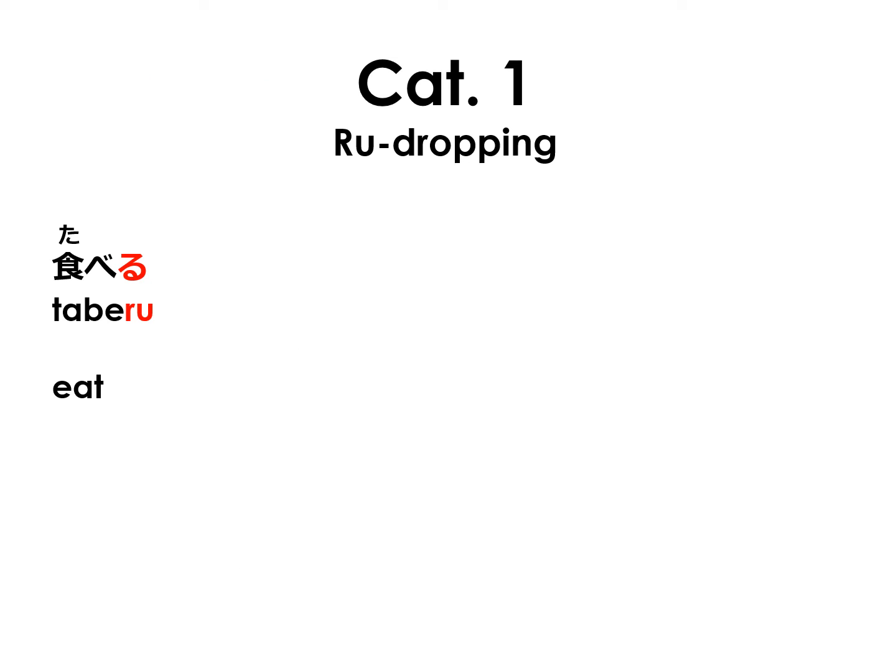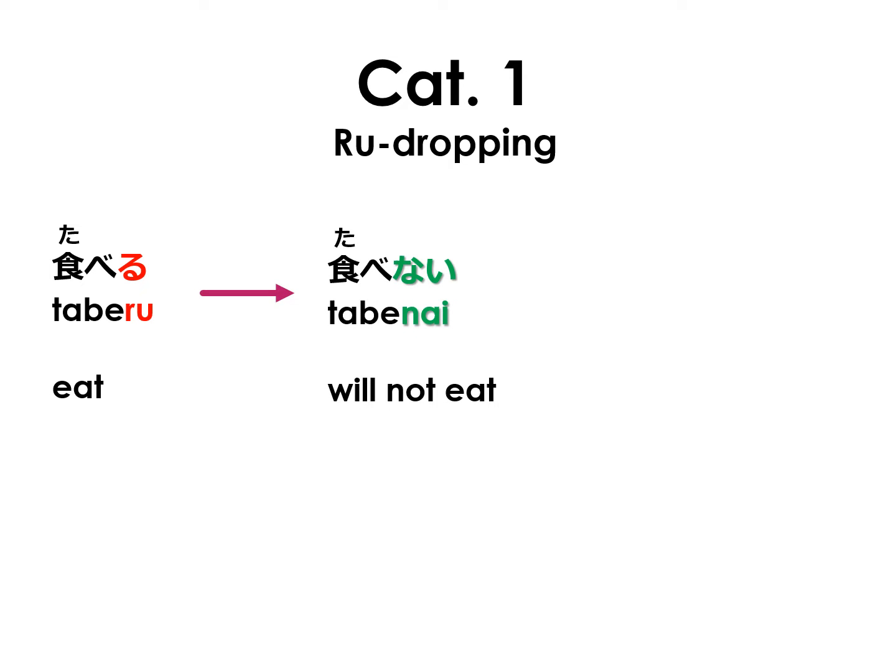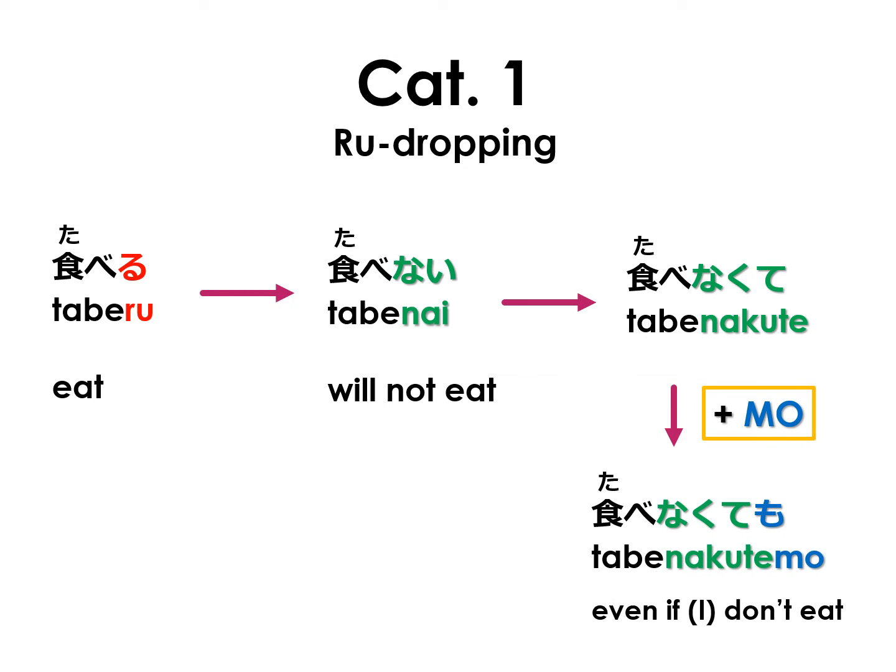For category 1 or root-dropping verbs, let's look at the verb taberu or to eat as our example. Taberu conjugates to tabenai for the negative, will not eat. And from tabenai we form the negative te form, tabenakute. Then we add the particle mo to form tabenakutemo, which means even if I don't eat. You can review basic verb conjugation of category 1 verbs in lesson 26.